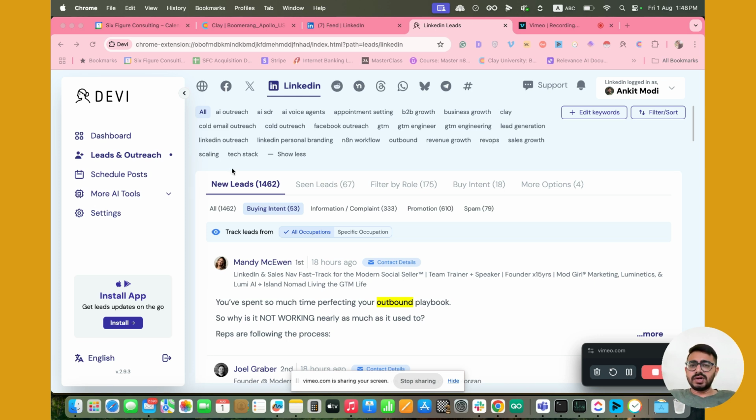Now, what this tool does is, first of all, for those of you who don't know, DEVI actually is an Indian word for goddess, right? So, as you can see, even on the logo, there is a woman who obviously represents the meaning of Devi, which is goddess or a woman.